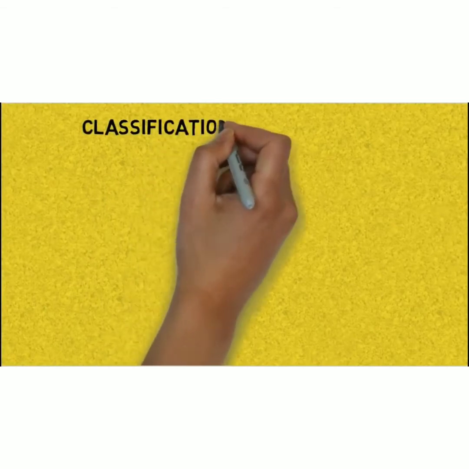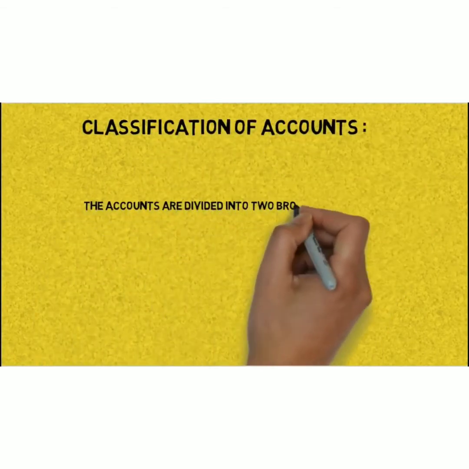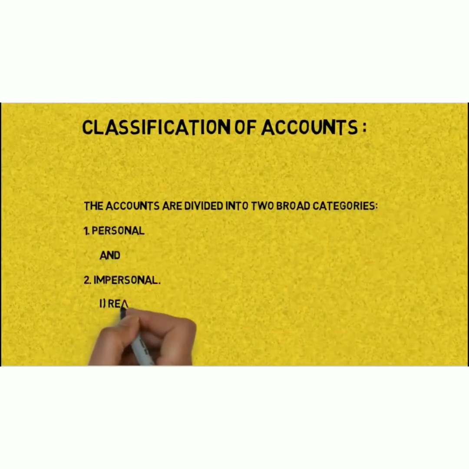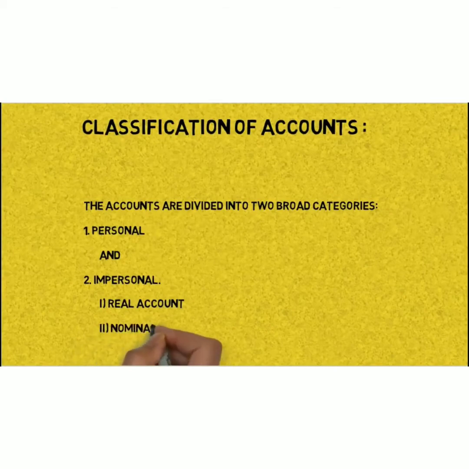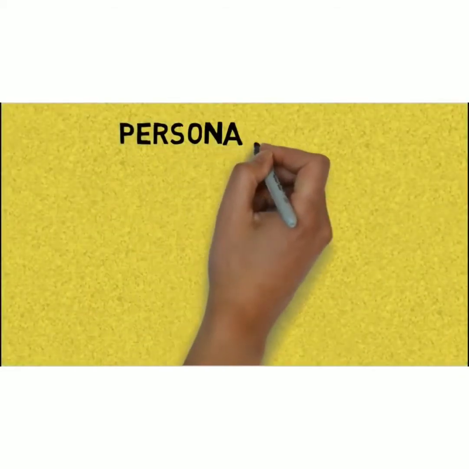In the traditional approach, the accounts are classified into two broad categories. One is personal account and another is impersonal account. The impersonal account also has two subcategories, real and nominal. Let's start with the personal account.